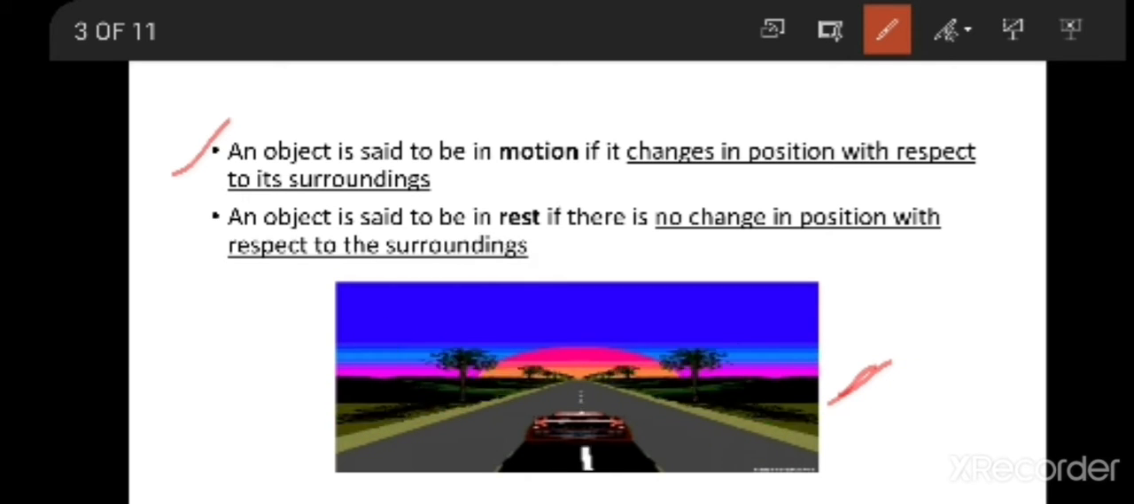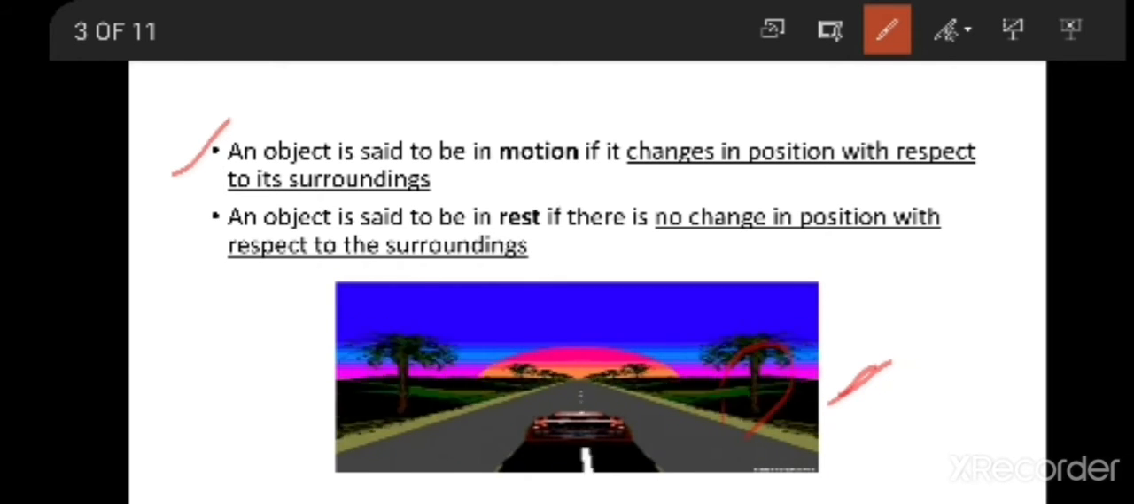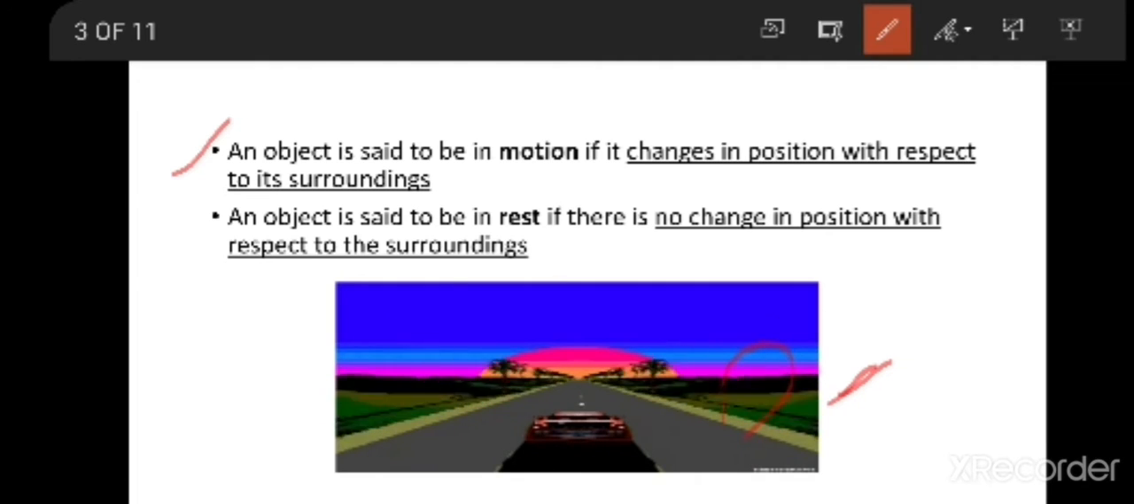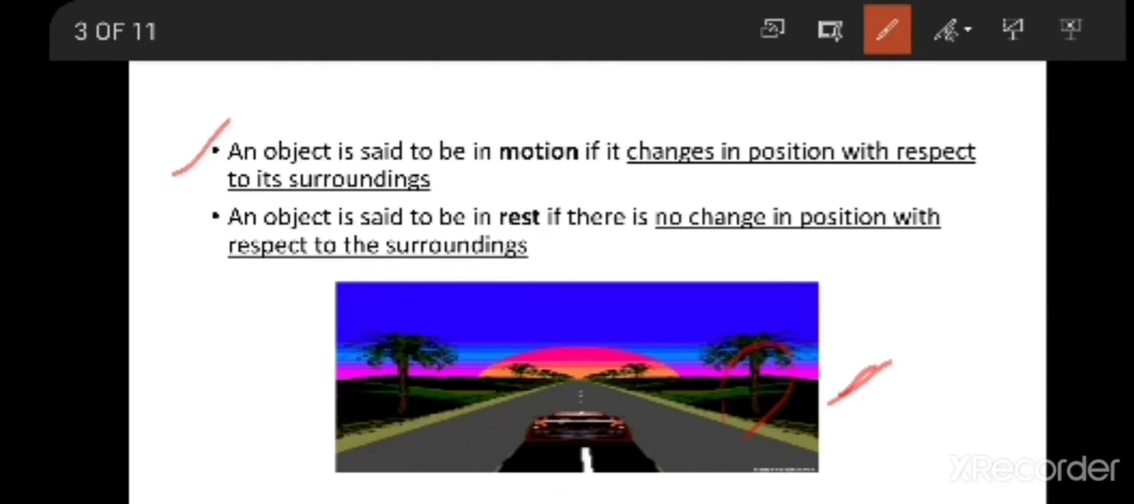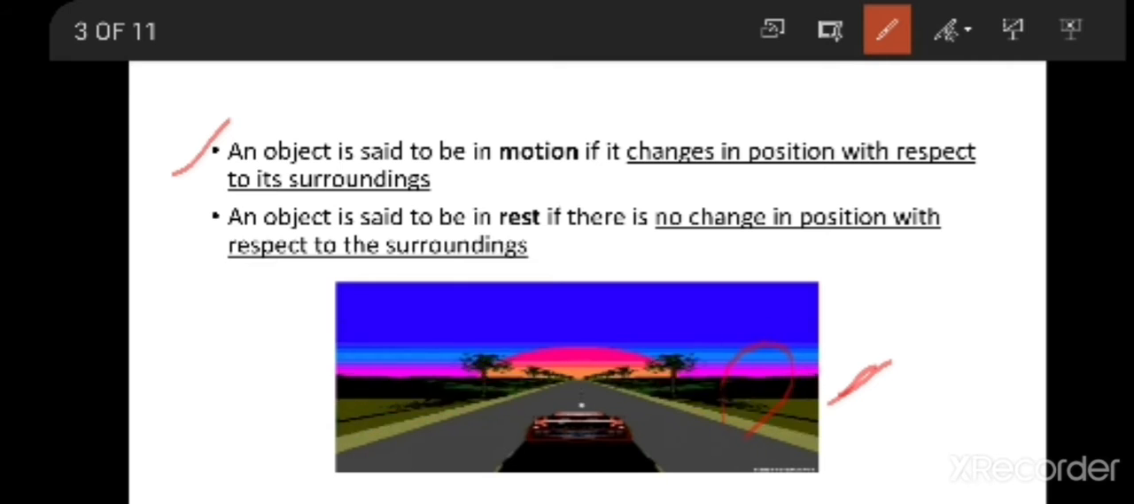For example, if you see the tree, what is happening to the tree here? The trees are at rest only because they are not changing their position with respect to the surroundings. They are there like that only. We are moving, but the trees are not moving. So the tree's position is not changing.